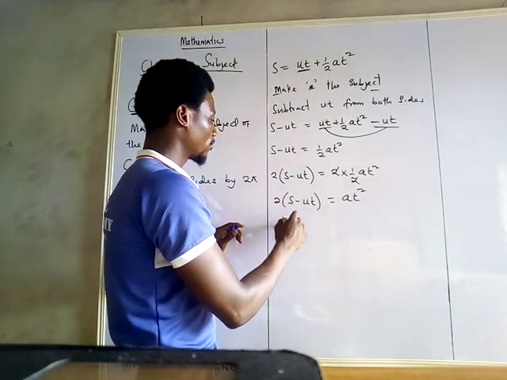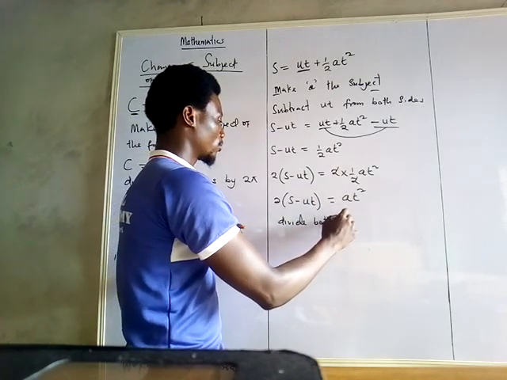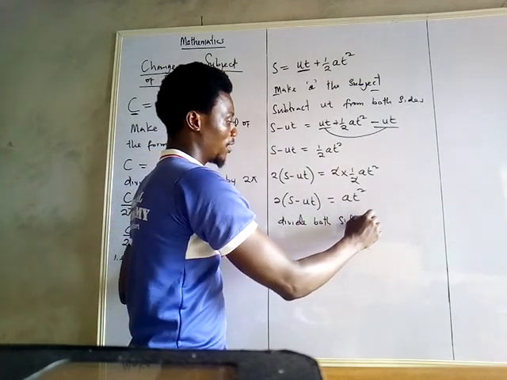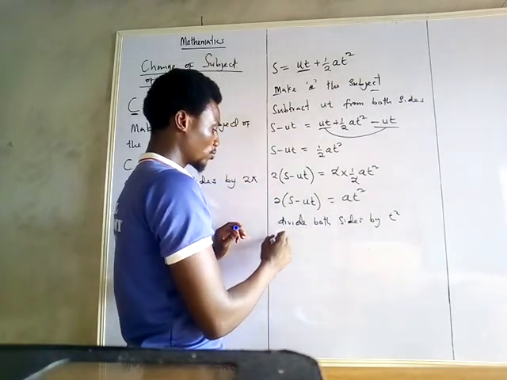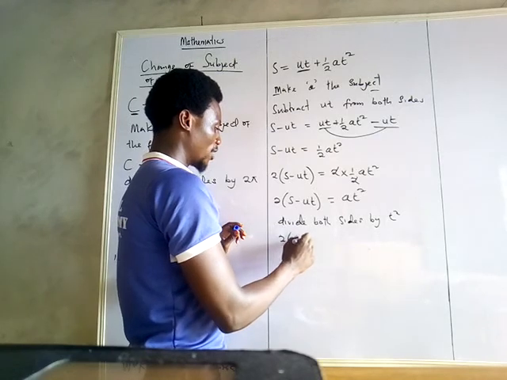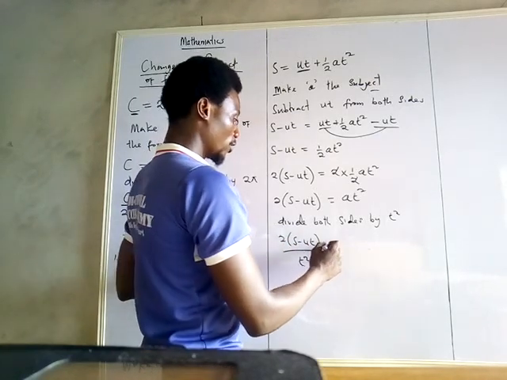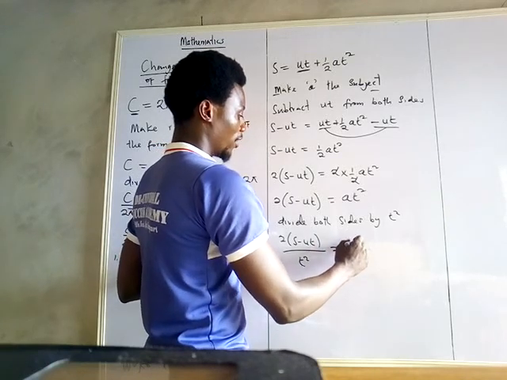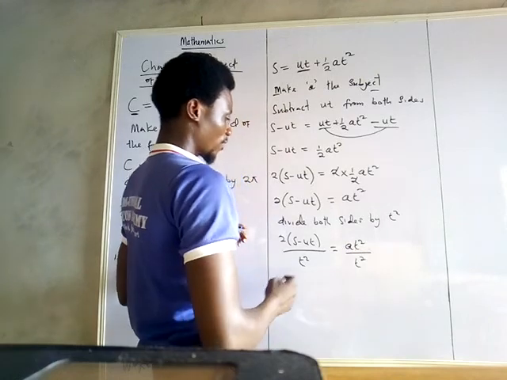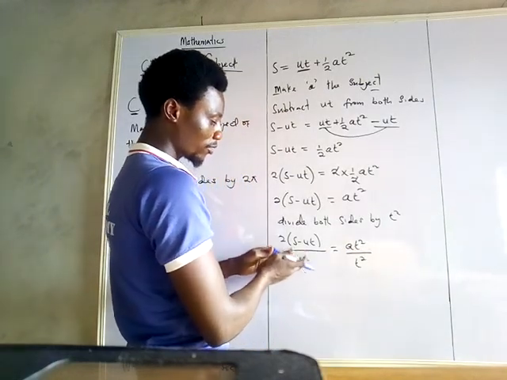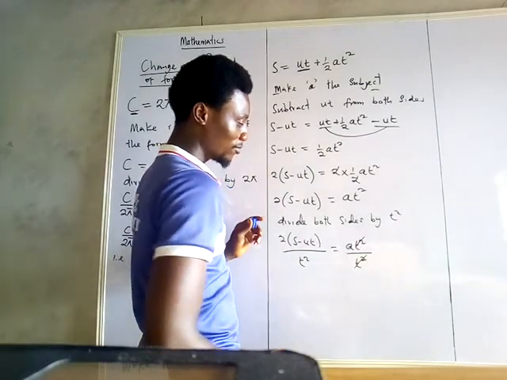Divide both sides by T squared. That is 2S minus UT divided by T squared is equals to AT squared divided by T squared. Now there is no term that T squared can cancel here, but this T squared has cancelled this T squared.